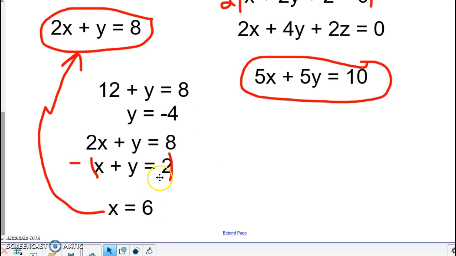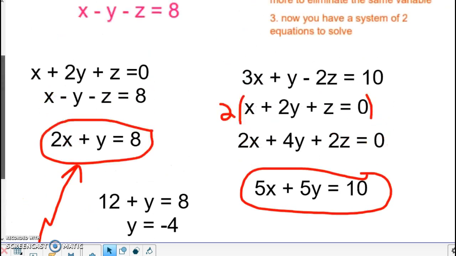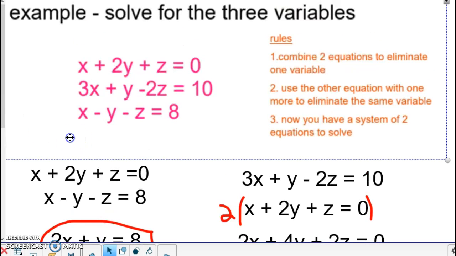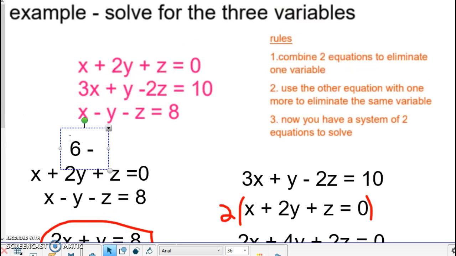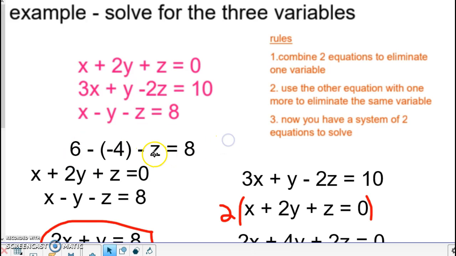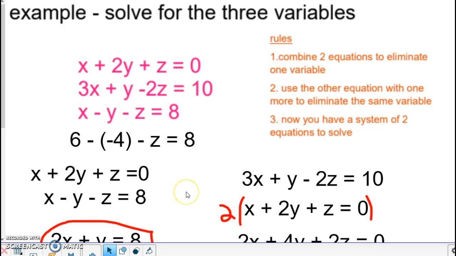So now I have the x and the y. I can go back to the original equations and plug in the 6 and the -4, and I could get z. So x is 6 minus the y, which is -4, minus the z equals 8, and you could solve for z. So that's how you solve 3 equations. Once you've solved this, you've got 6 plus 10, subtract the 10, you're going to get z is 2. So here are my 3 answers.